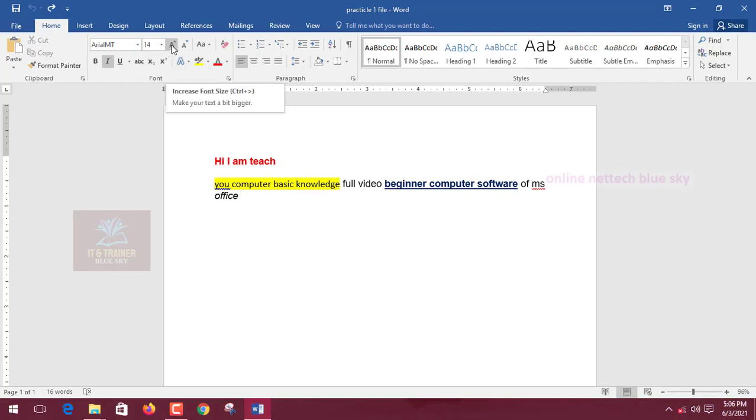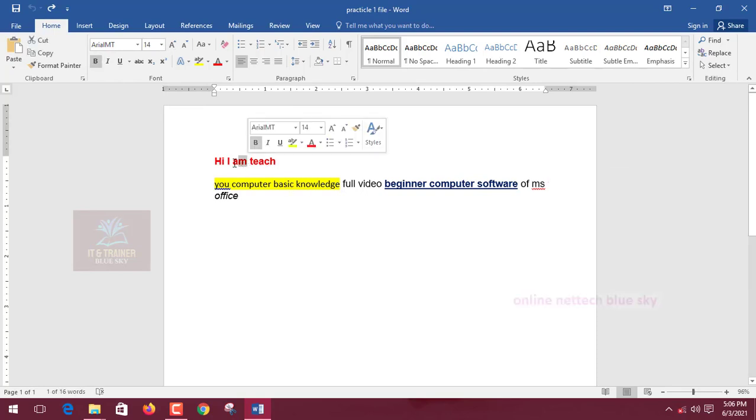Okay, increase font size. In Microsoft Word, the letter style is called font. So what is the font? A font is one type, for example Calibri, that is a font. So I select this font, and I want a bigger size.